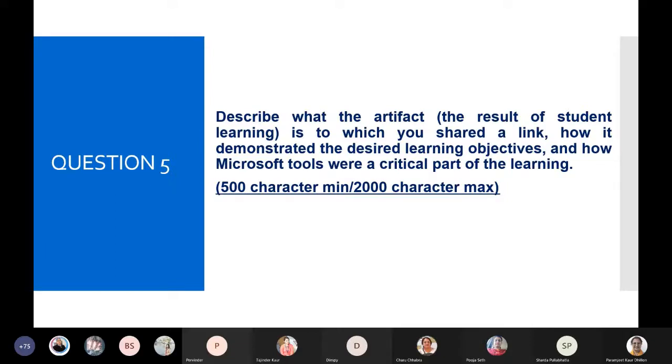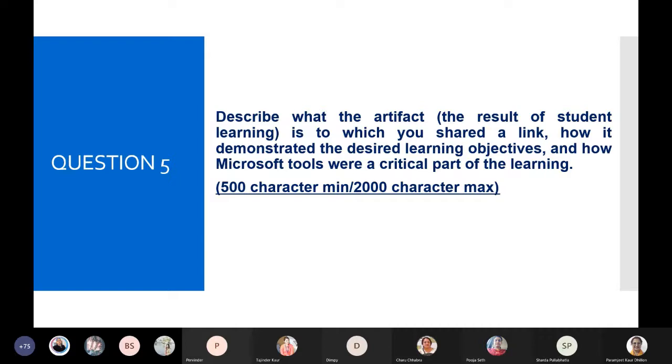So question number 5: describe what the artifact, the result of a student learning, is to which you shared a link, how it demonstrated the desired learning objectives, and how Microsoft tools were a critical part of learning. In question number 1, we have mentioned what we did. In question number 2, we have pasted the URLs. And question number 5 is where we have to talk about the learning objectives and how it was beneficial while using